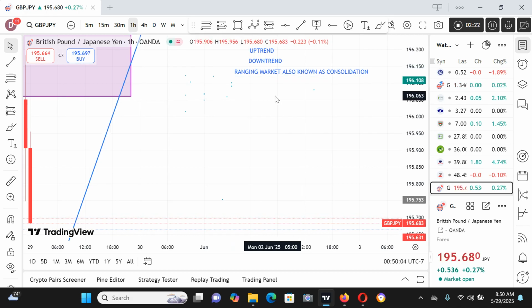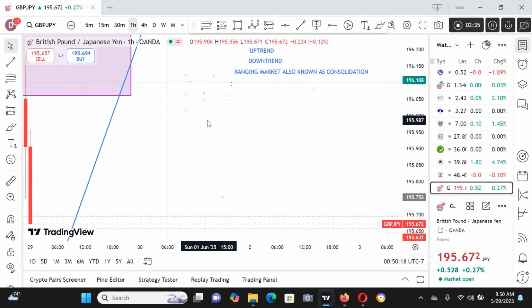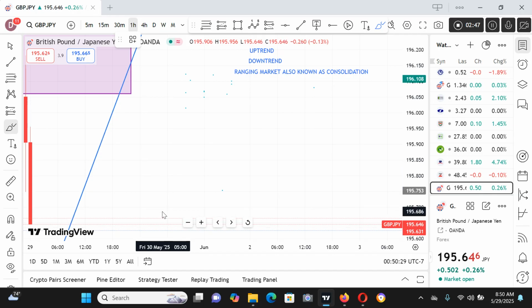There are principles guiding this market structure. So let's start with the uptrend. The principle guiding the uptrend states that for the market to be considered as an uptrend market, it must always create what we call higher highs and higher lows.